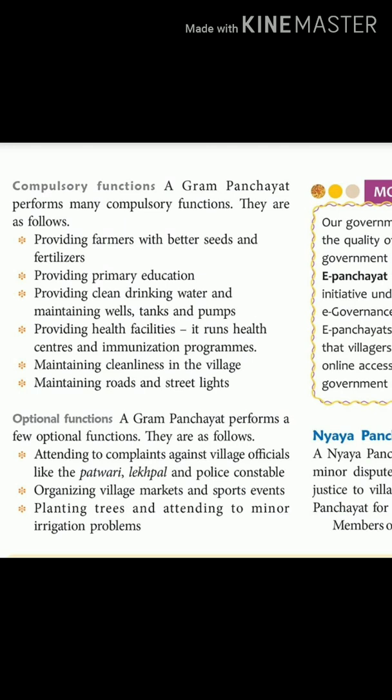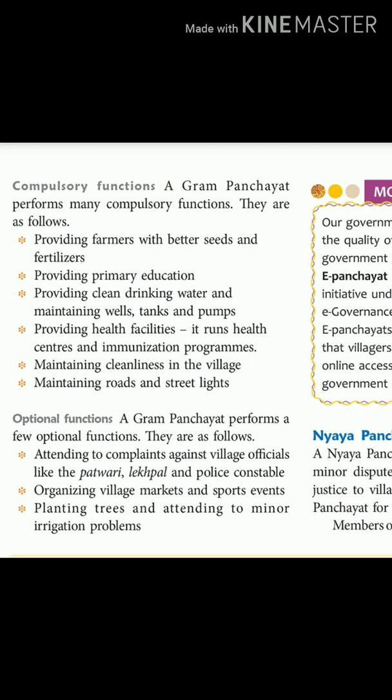Third is providing clean drinking water and maintaining wells, tanks and pumps. Of course, water is required for each of us to survive. So the Gram Panchayat's main, also compulsory, duty is to ensure that clean drinking water is there, and the wells, the kuwa in the villages, from which they take water. The pumps and tanks are also there, and maintenance is also done.